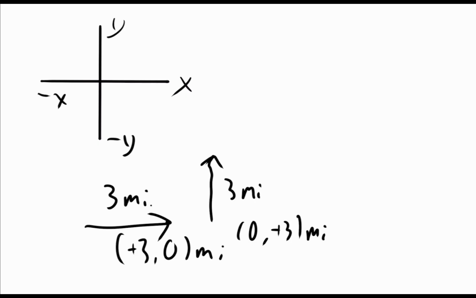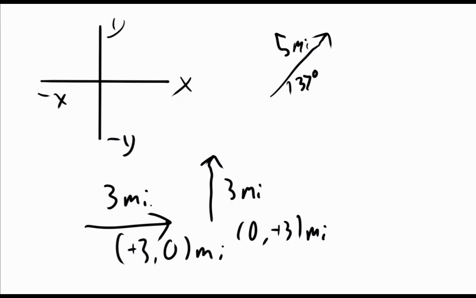Now, if we were to have a vector that looks something like this, and we were to say this is 5 miles at 37 degrees.